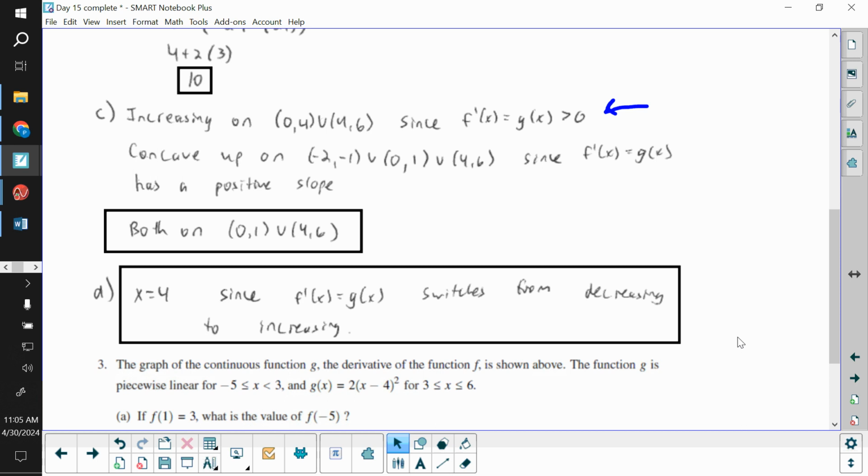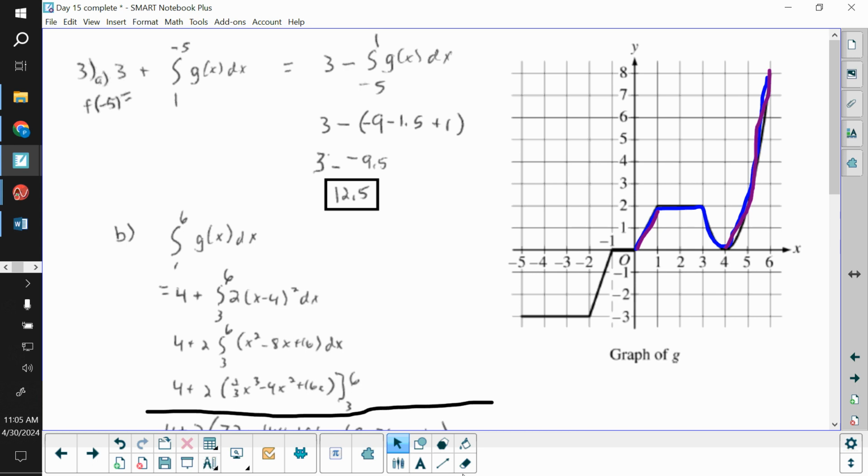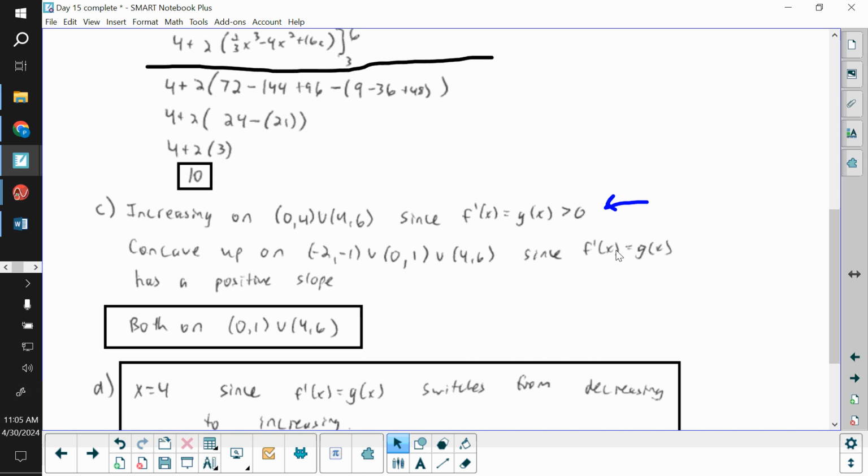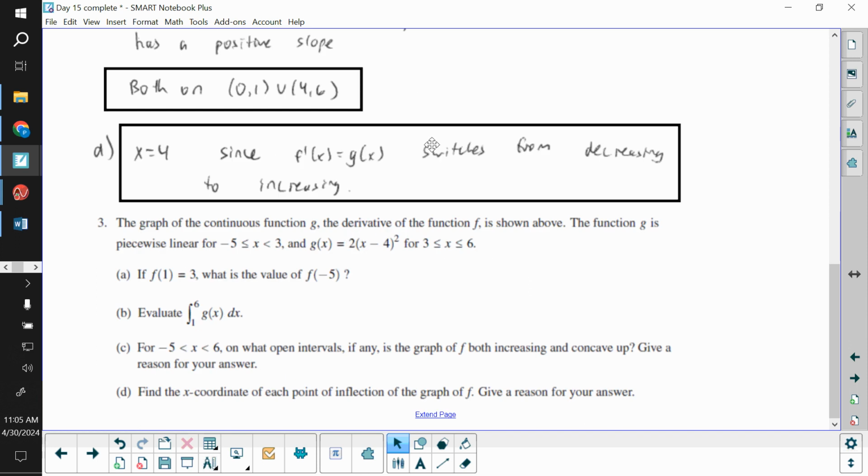And then the last thing, inflection point. We're looking for the second derivative to change signs. The second derivative will change signs when the first derivative changes from either increasing to decreasing or decreasing to increasing. The only spot where that happens is at x equals 4, because all the other places we've got periods of horizontals. So x equals 4. I said f prime is switching from decreasing to increasing. You could say f double prime switches from negative to positive. That would work as well.